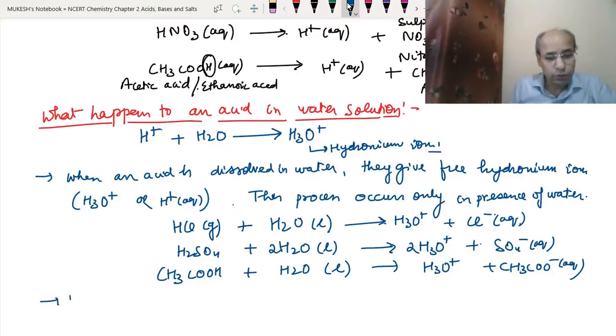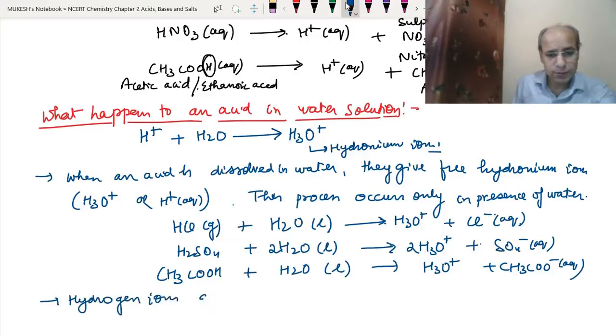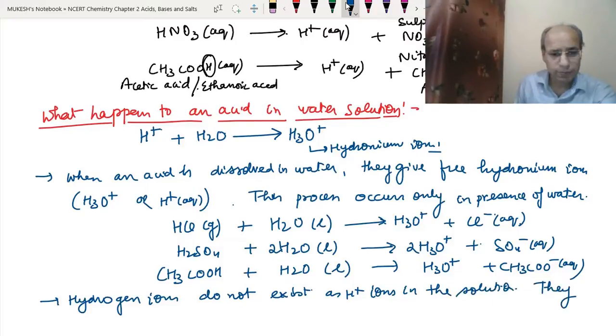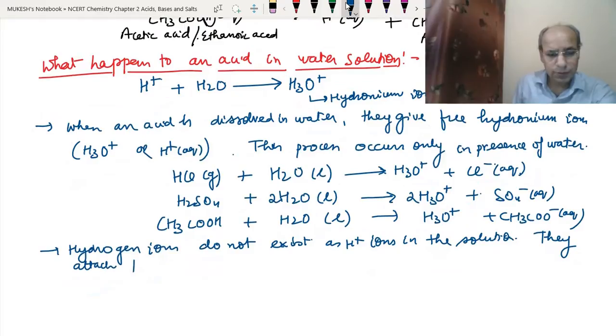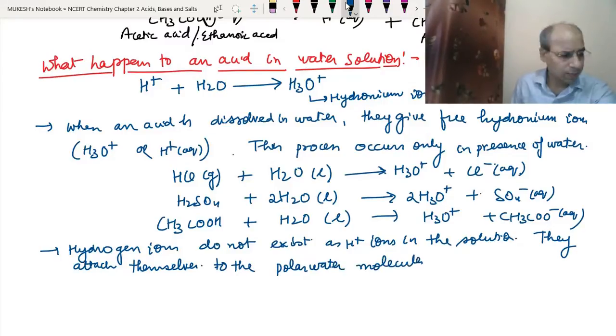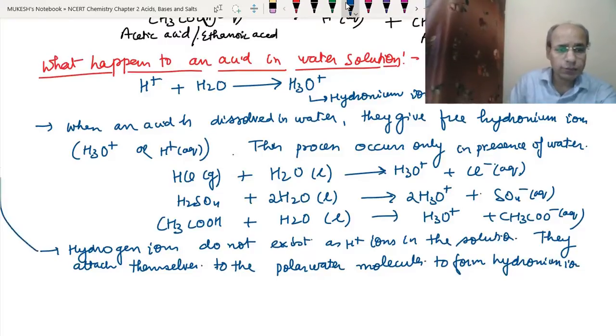Hydrogen ions do not exist as H plus ions in the solution. They attach themselves to the polar water molecules to form hydronium. Okay, that is the equation that we have given.